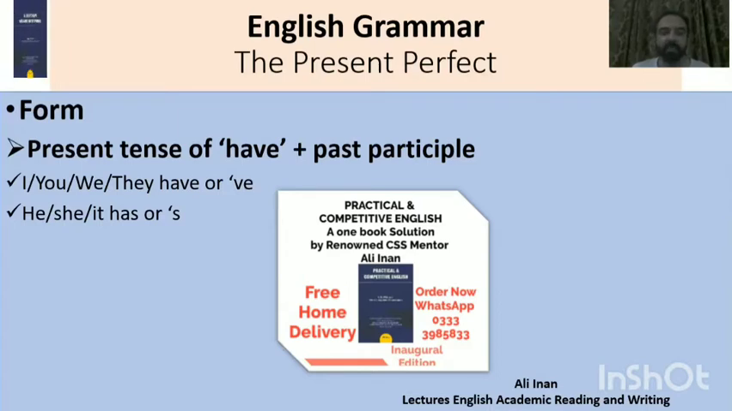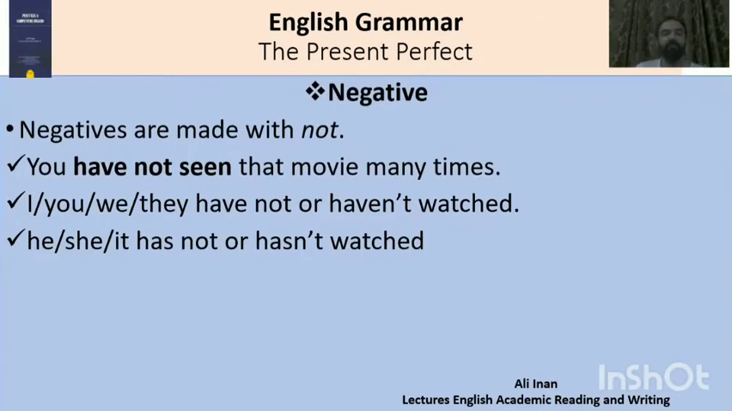The negative form of the present perfect would take not as a suffixation with the present tense form of have. यानी हम has और have के साथ not लगा के negative form बना सकते हैं. जिस तरह you have not seen that movie many times, or I have not, or you have not, or we have not, and then he has not or she has not. We can also use the inflection hasn't or haven't.